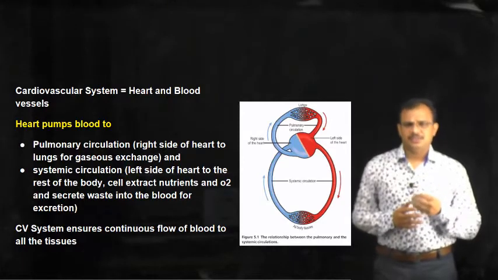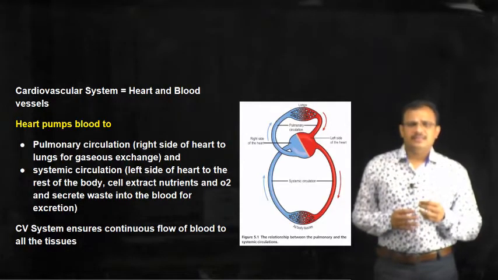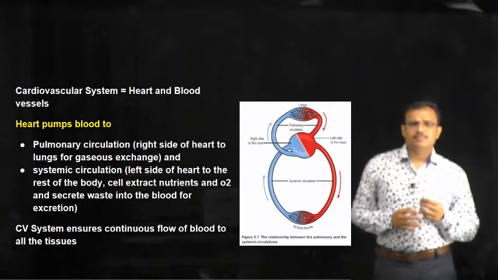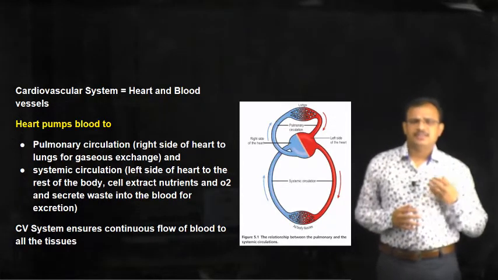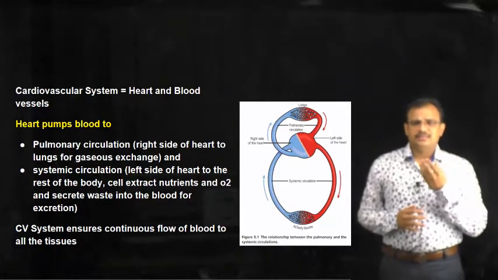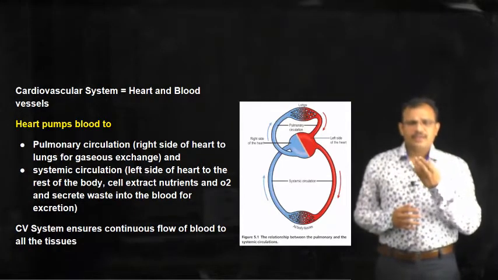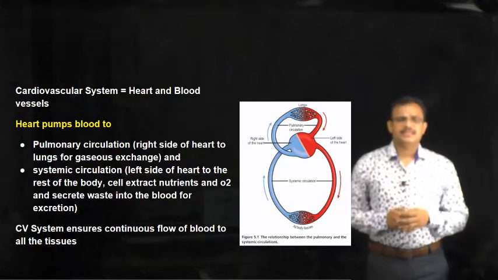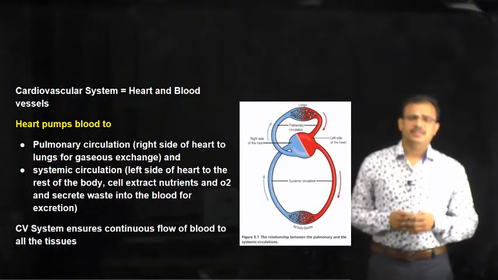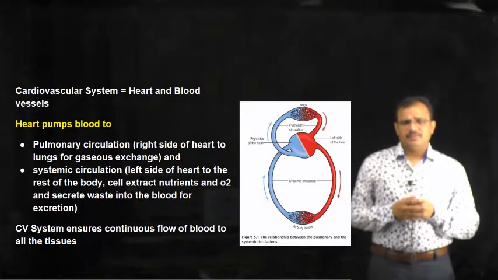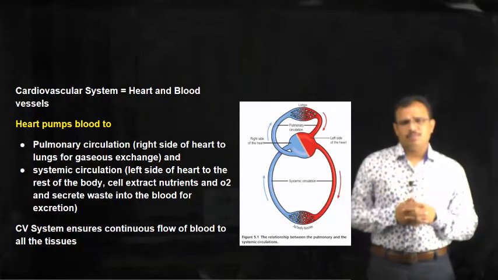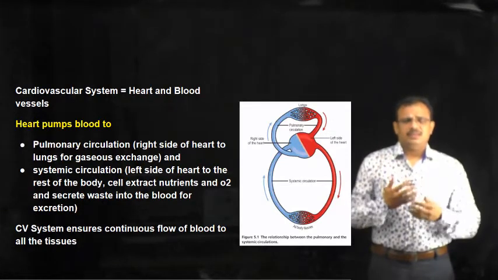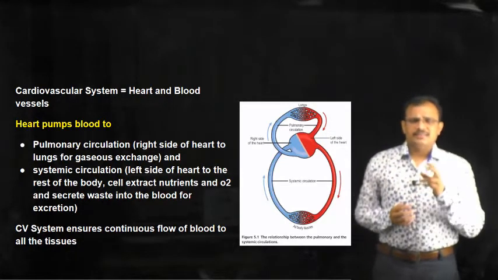Pulmonary circulation, in the sense, originates from the right side of the heart to the lungs, where the gaseous exchange occurs. Gaseous exchange means we breathe in oxygen and exhale carbon dioxide, and this exchange of oxygen and carbon dioxide occurs in the lungs.